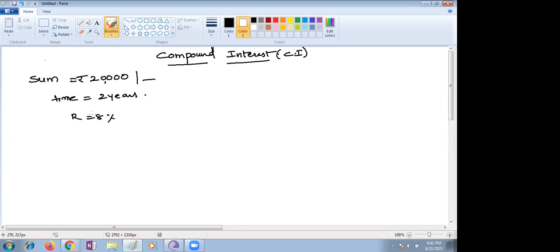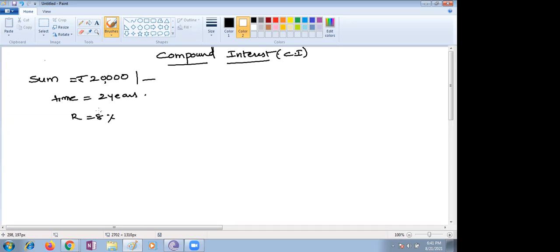Interest is calculated compounded annually. Annually means how much? After 1 year? Yes, after 1 year, exactly correct. How will the amount change? We are supposed to work on that. Find the compound interest and the amount she has to pay at the end of 2 years. That is the question.